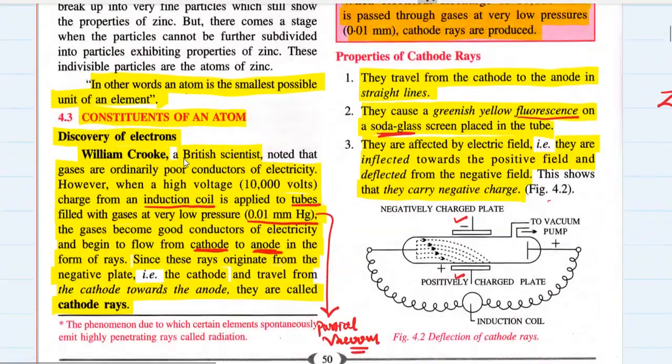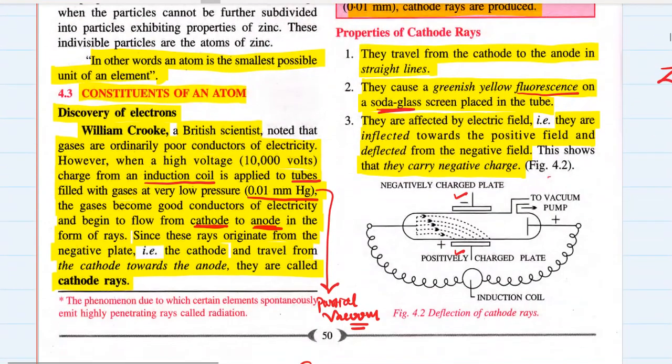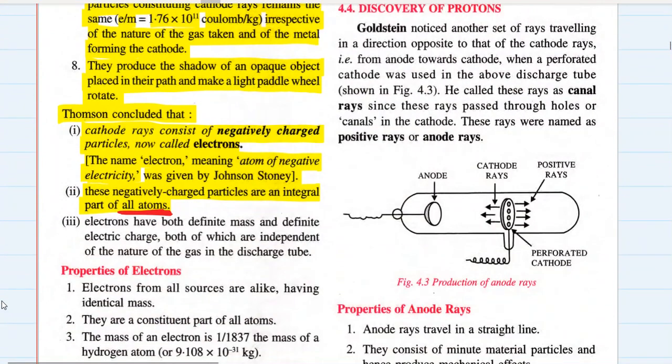That is why I said that whatever material you take for this cathode, whatever gas you fill in the cathode ray tube, the nature of cathode rays does not change. That means cathode rays are the same irrespective of the material used for the cathode and the type of gas filled inside the cathode ray or discharge tube. What does that mean? That means every matter, all elements, they consist of atoms, and all atoms are made up of the same kinds of subatomic particles.